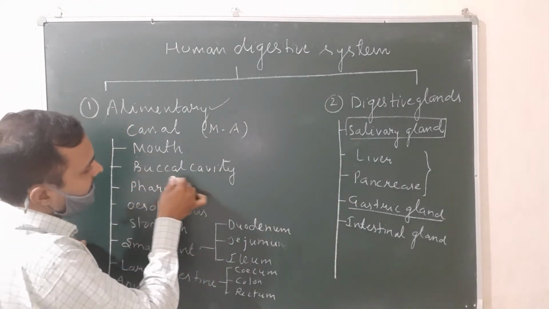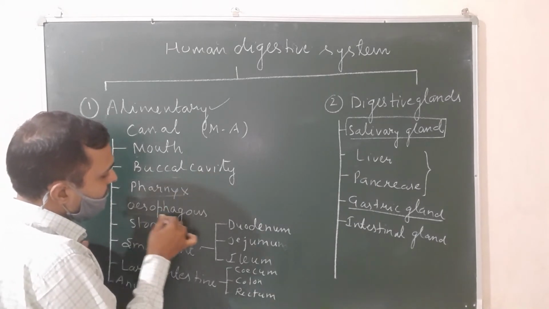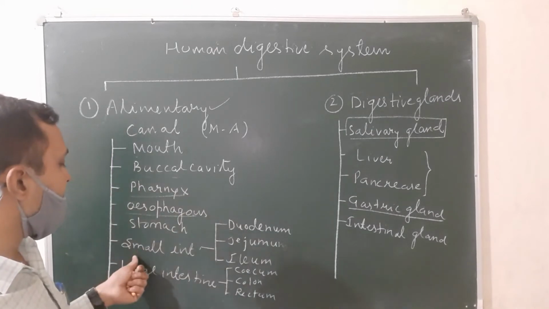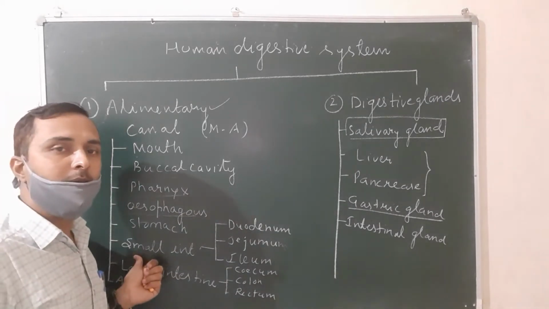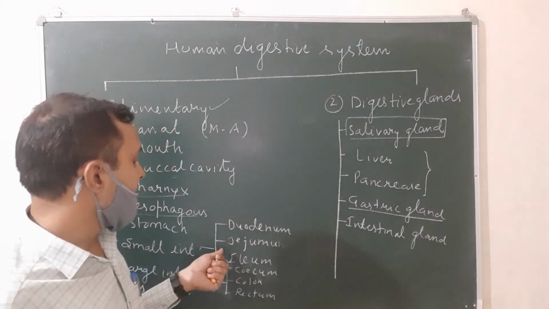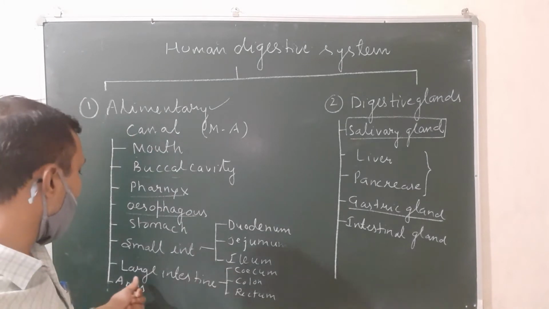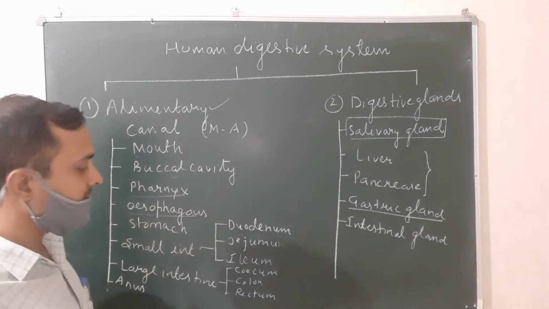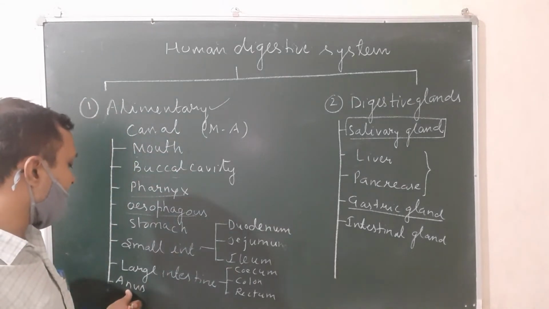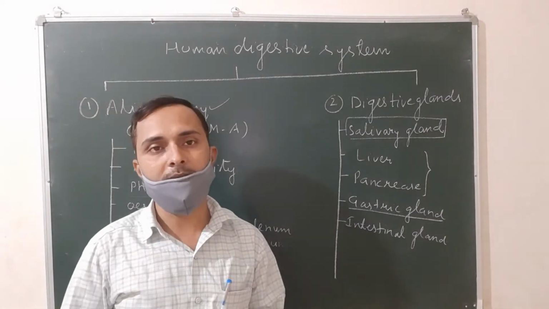After the mouth comes the buccal cavity, also known as the oral cavity, then the pharynx, then the esophagus or food pipe, then the stomach, then the small intestine. The small intestine has three parts: duodenum, jejunum, and ileum. The large intestine has three parts: cecum, colon, and rectum. Finally, the last part is the anus.